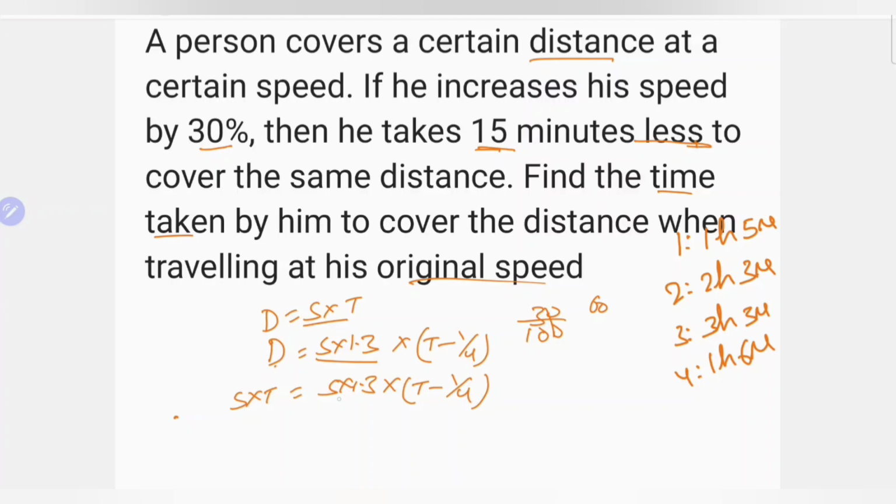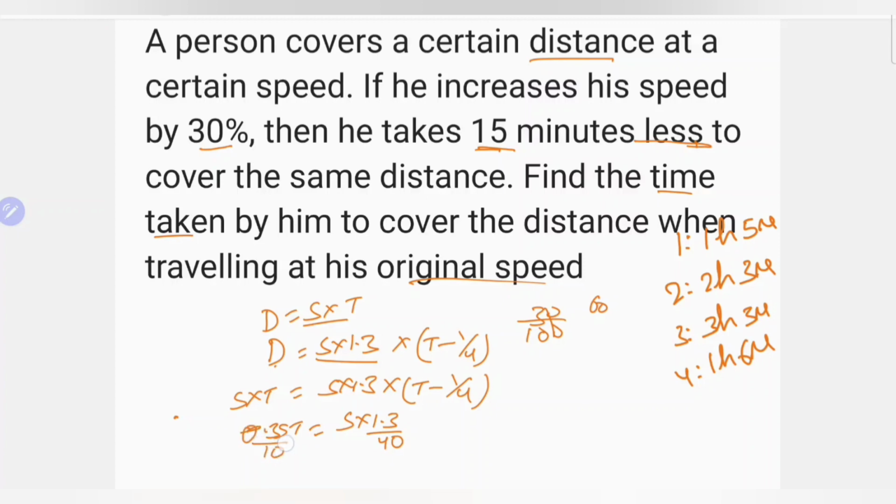It is ST. It is 1.3 ST. 1.3 ST minus ST is 0.3 ST. In this, 1.3 S into T minus 1 by 4, it is nothing but S into 1.3 by 4, that is, eliminate this point, it is 40, 13 by 40.